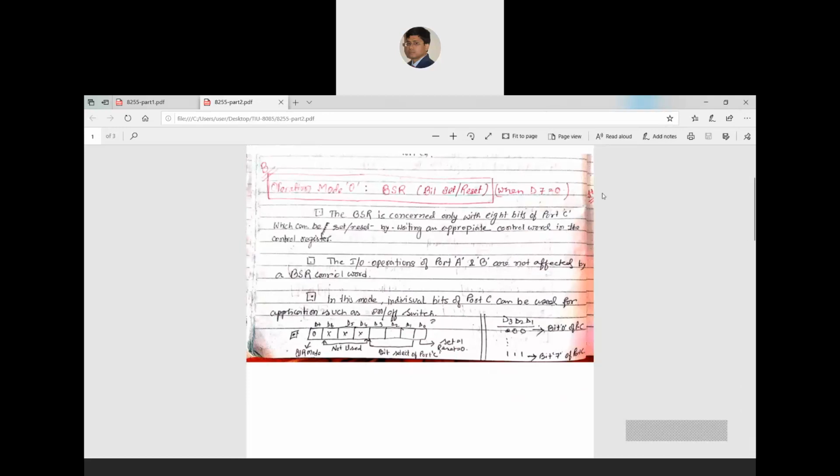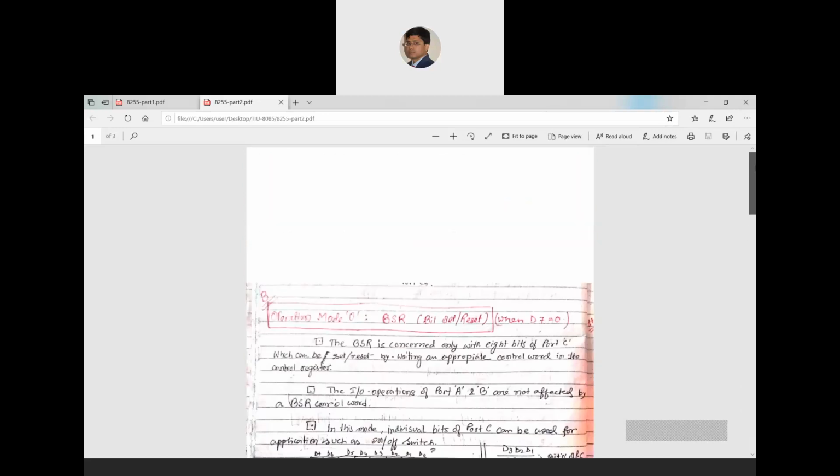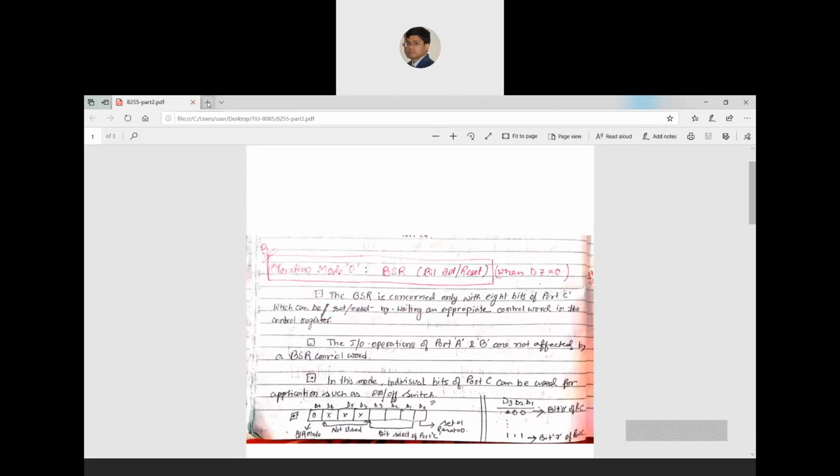For the DIP, actually this is a switch. So DIP is a switch.